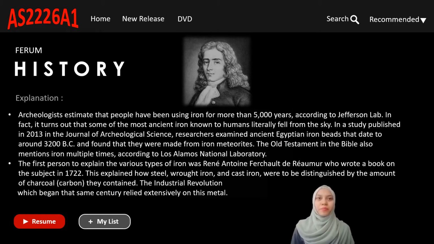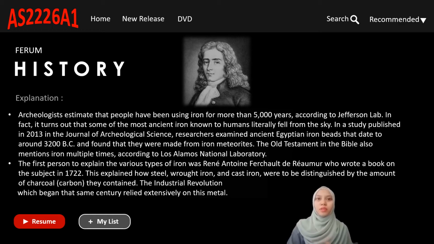History of ferrum. Archaeologists estimate that people have been using iron for more than 5,000 years, according to Jefferson Lab. In fact, it turns out that some of the most ancient iron known to humans literally fell from the sky. In a study published in 2013 in the Journal of Archaeological Science, researchers examined ancient Egyptian iron beads that date around 3200 BC and found that they were made from iron meteorites. The Old Testament in the Bible also mentioned iron multiple times.